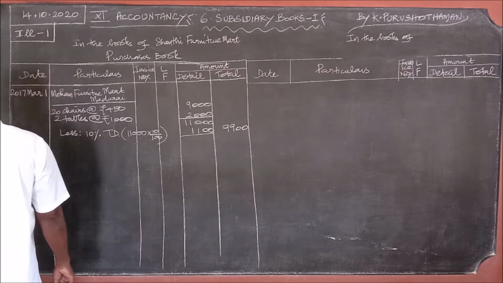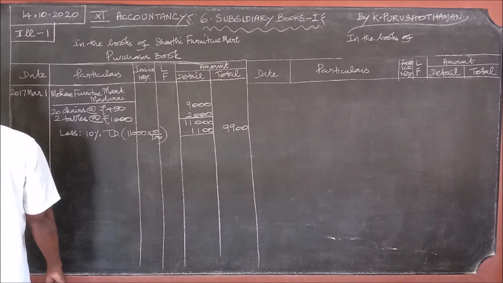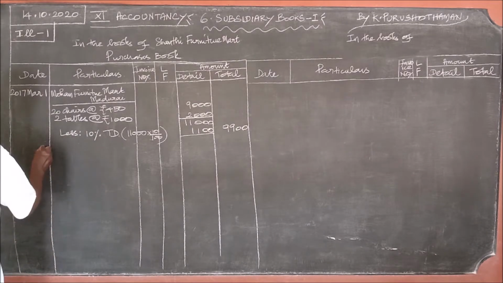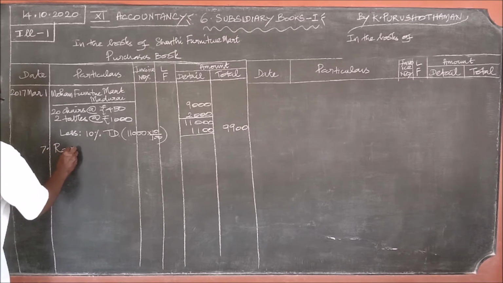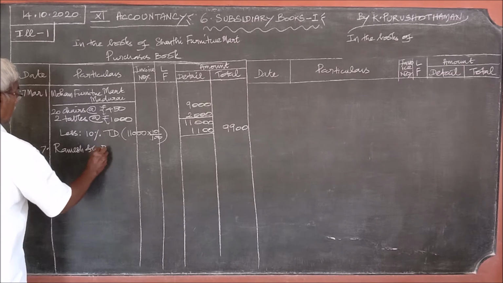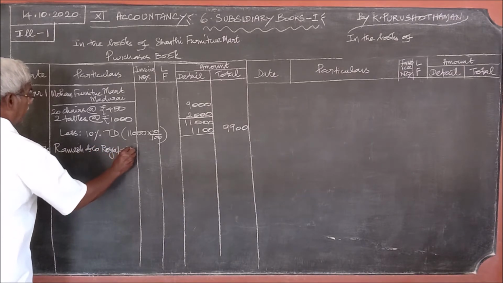The second one, bought from Ramesh and Co., Rayapeta.